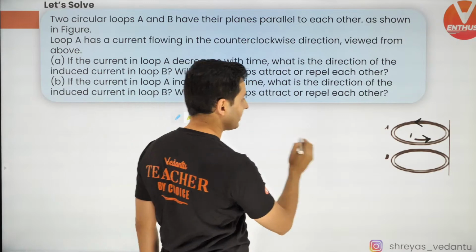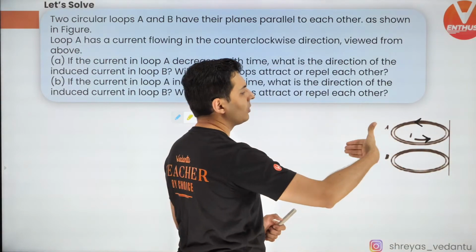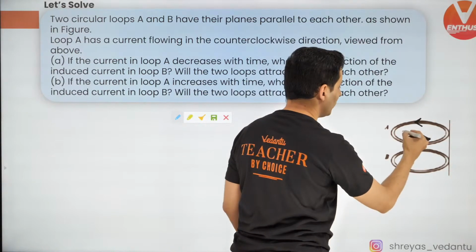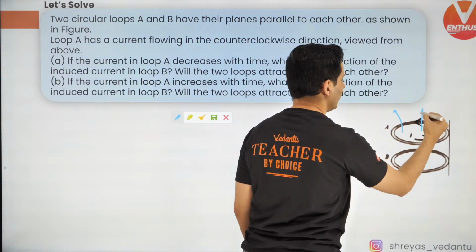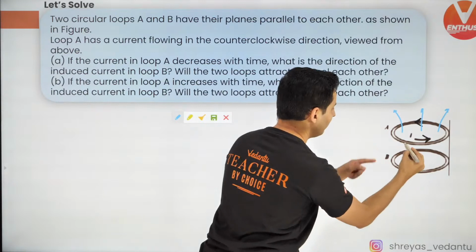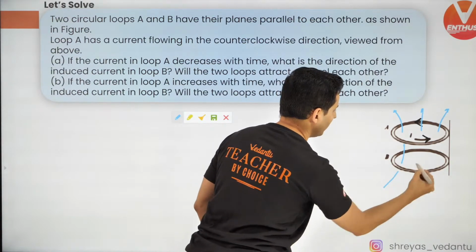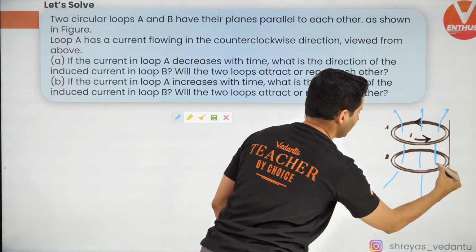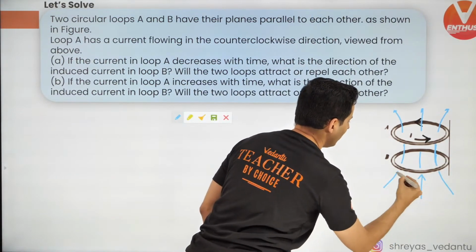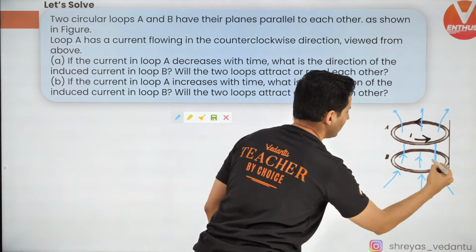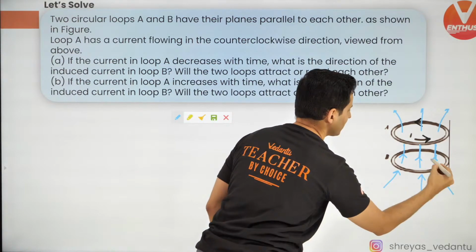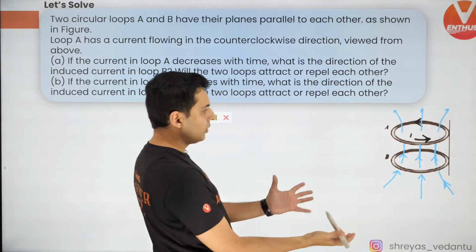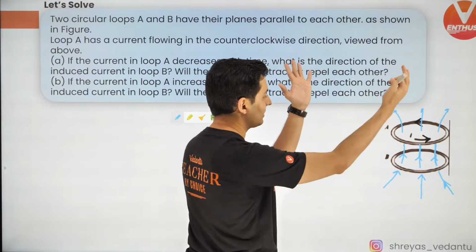So let me draw it first. So field lines are going like this. My thumb points the direction of magnetic field, so it should go upwards. So it should be like this. And it will come from below, obviously. So it is going to come like this. So this is how the magnetic field is going to pierce these loops. I hope this is clear. So these are the magnetic field lines.